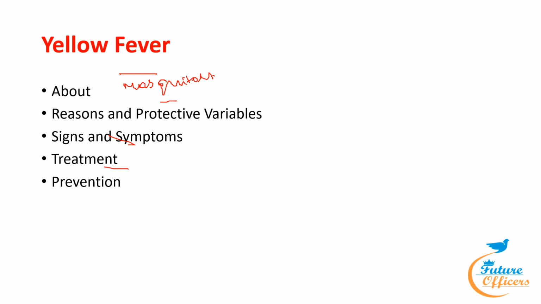Now, what treatment is given for yellow fever? Since there is no reliable antiviral drug to treat yellow fever, hospital supportive care is the only available option. It involves giving oxygen and fluids, monitoring blood pressure, replenishing lost blood, administering kidney dialysis in the event of renal failure, and managing secondary infections. How can it be prevented? An effective and safe vaccine to prevent yellow fever was created by scientists in the middle of the 20th century. That's all about yellow fever.